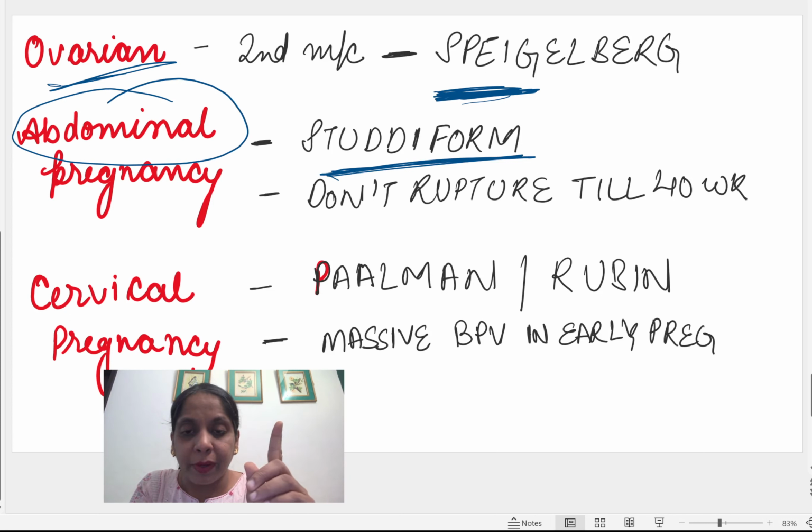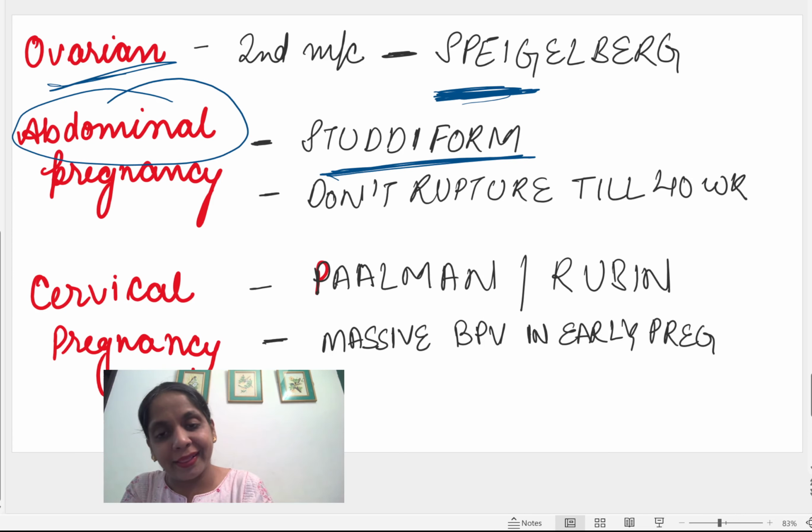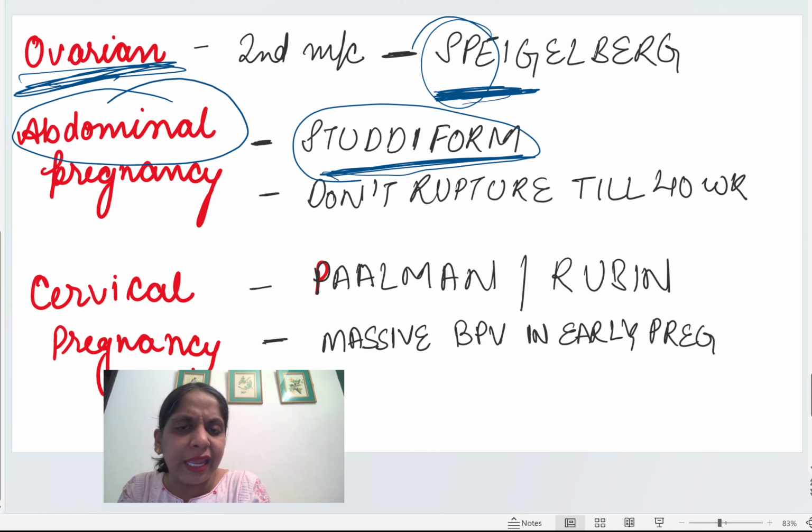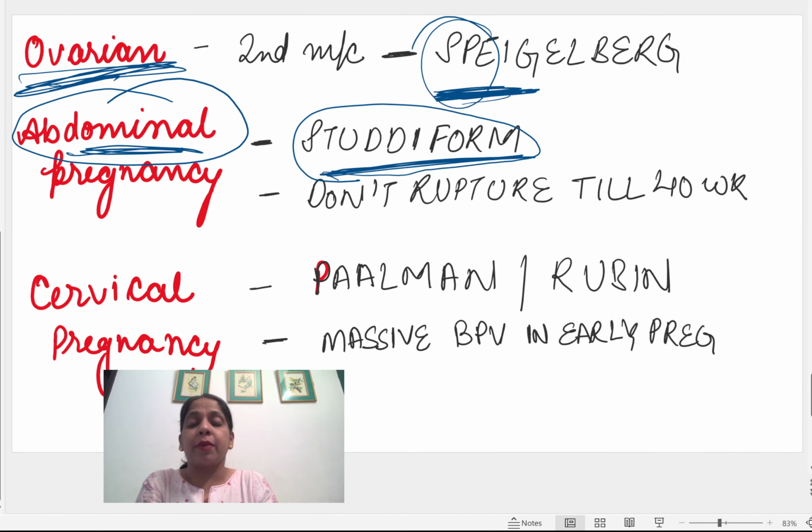So the special persons who don't gain weight while studying, their ovaries will be healthy. So special persons is ovaries, and those who are studying and don't take care of their health are the abdominal pregnancy. Okay, that's all. Now the rarest pregnancy is the cervical pregnancy.